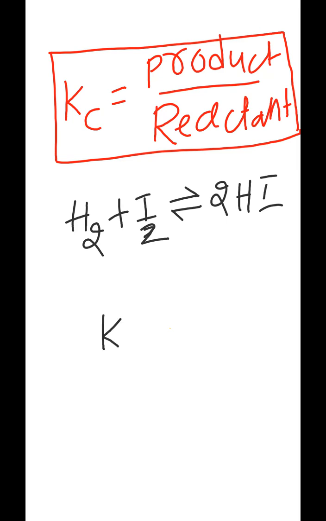Therefore, Kc is equal to, in this equation, what are the reactants and what is the product? Hydrogen and iodine are called reactants. Hydrogen iodide is called the product.